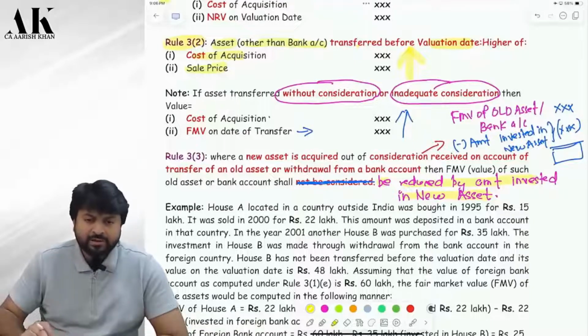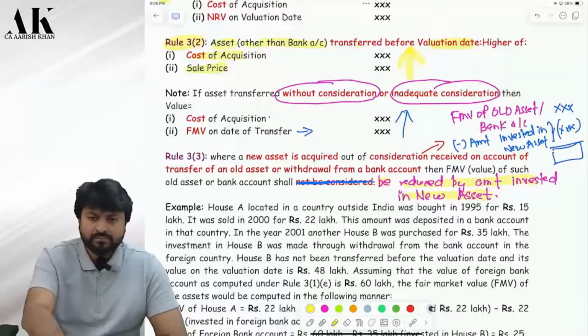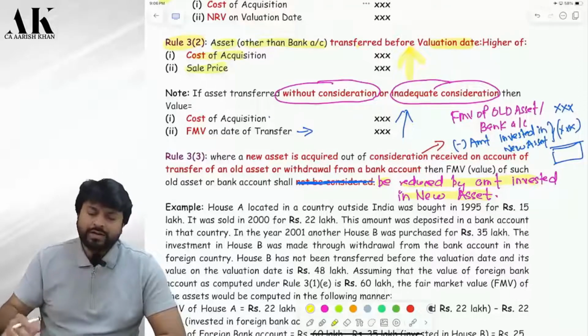Will I be chargeable on this house? Yes, sir, undisclosed. Undisclosed house. Correct. How much will be the chargeable income as per rule 3.1 or 3.2? 3.2. What will be the value? The value will be cost or net realisable consideration. 22 lakhs will be the value.